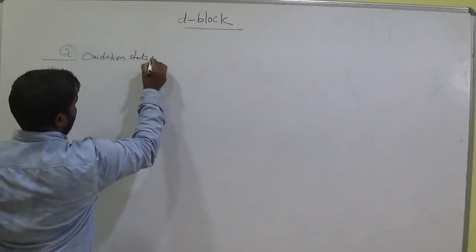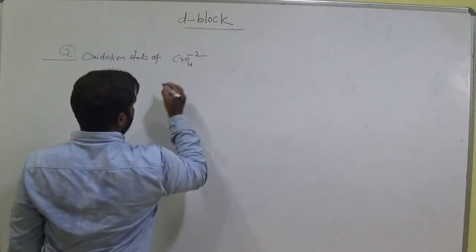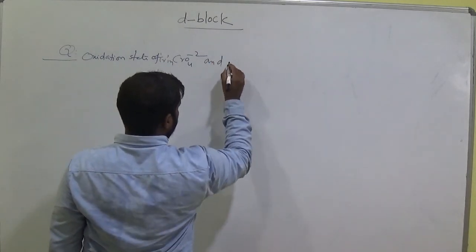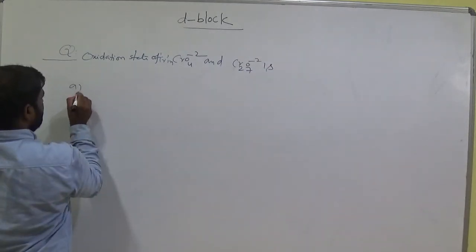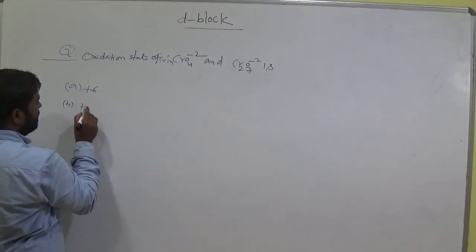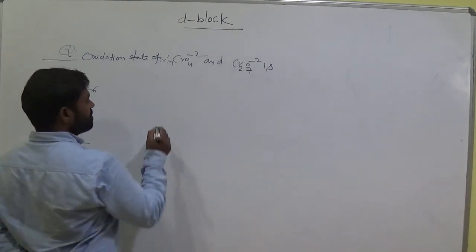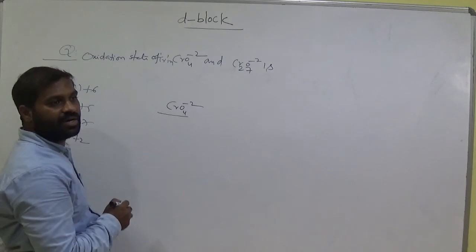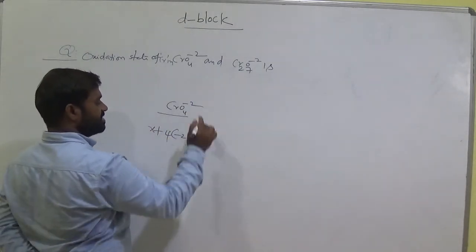What is the oxidation state of chromium in CrO4 2- and Cr2O7 2-? Option A plus 6, option B plus 5, option C plus 7, option D plus 2. Which one is correct? Let us take CrO4 2-, the chromate ion. How many chromiums do we have here? Only 1, so take it as x. How many oxygens? 4. Each one carries minus 2. Net charge equals minus 2.